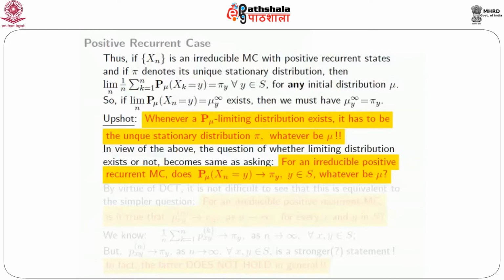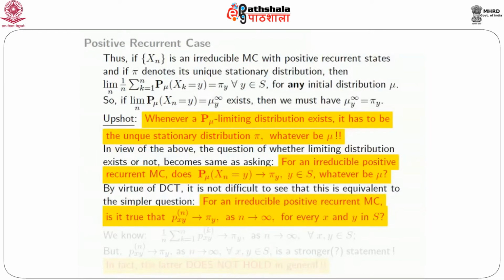Now by virtue of the DCT, it is not difficult to see that this is equivalent to a simpler question. I don't have to bring in any initial distribution mu. For an irreducible positive recurrent Markov chain, is it true that p_xy^(n) goes to pi(y) as n goes to infinity for every x and y in S? You can verify that by DCT. The answer to this question is equivalent to getting an answer to the previous question.